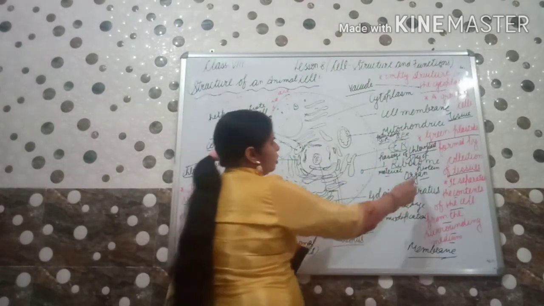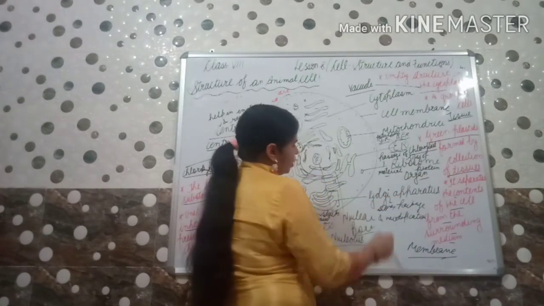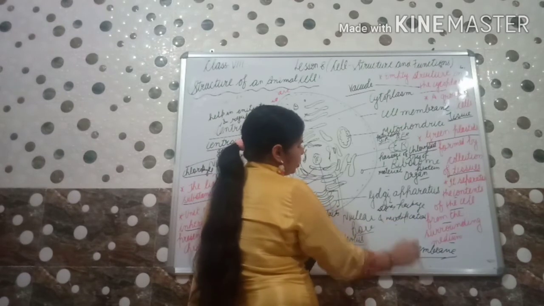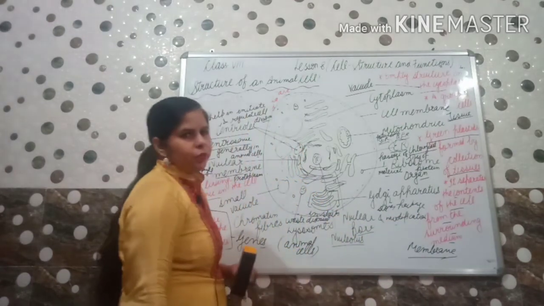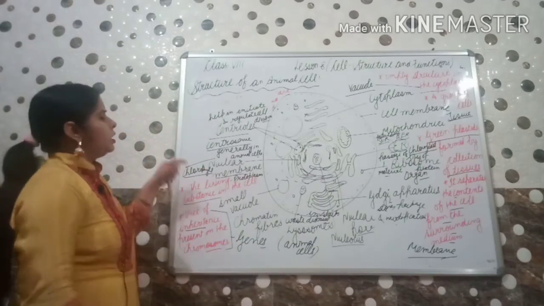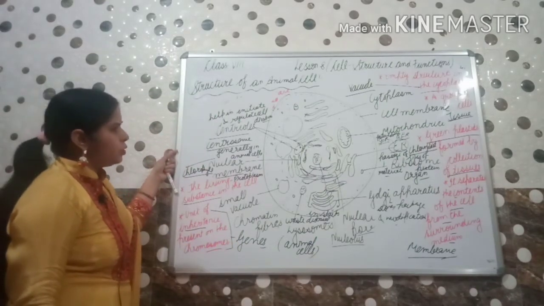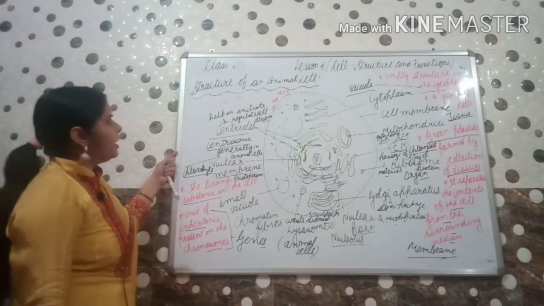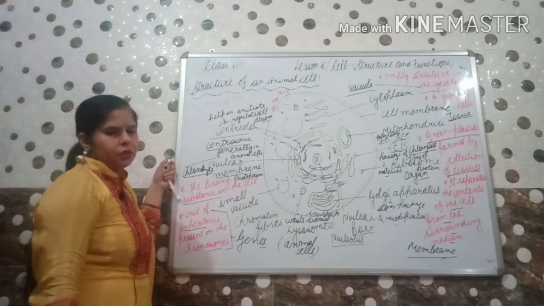Ribosomes for protein synthesis. Golgi apparatus for the storage, packaging and modification of the products which are formed in the cells. So it is all about the animal cell. All are requested to go through this once carefully, listen to it carefully, and the diagram should be drawn in the fair notebooks. Thank you everyone.